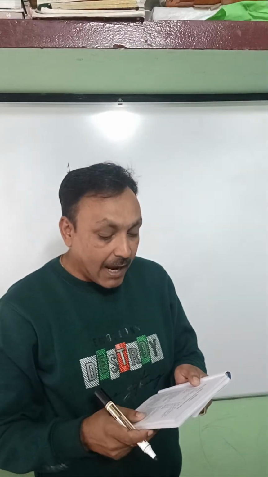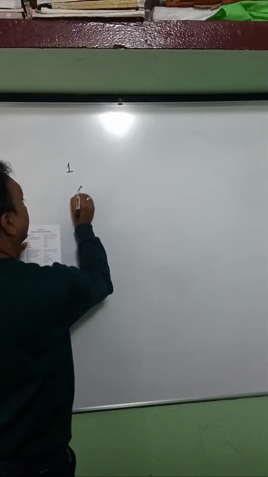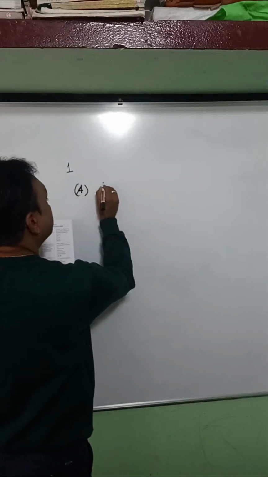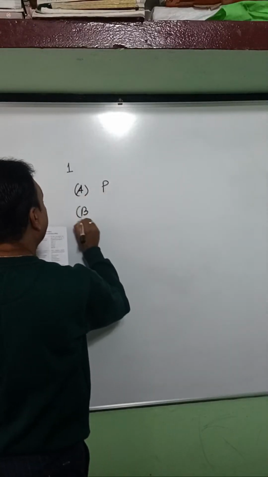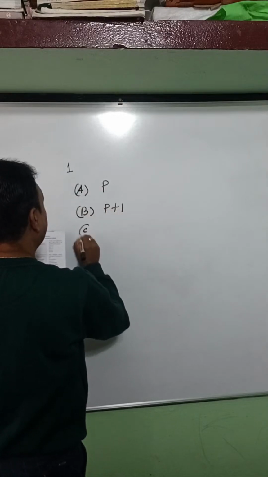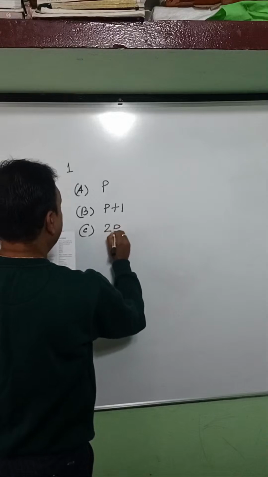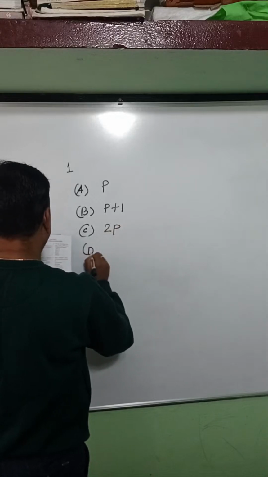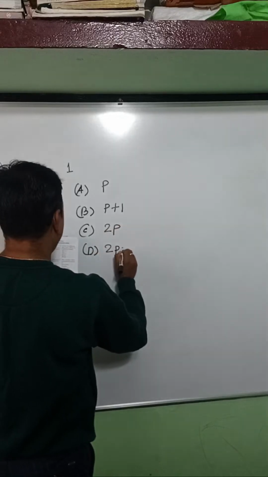For some integer p, every even integer is in the form of the options given: A, that is p; B, that is p plus 1; C, that is 2p; D, that is 2p minus 1.